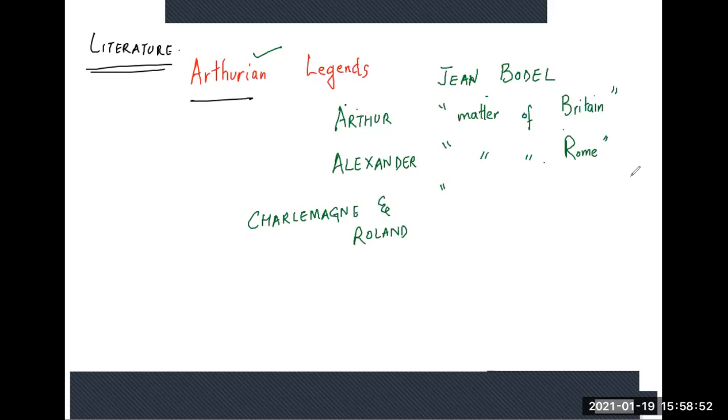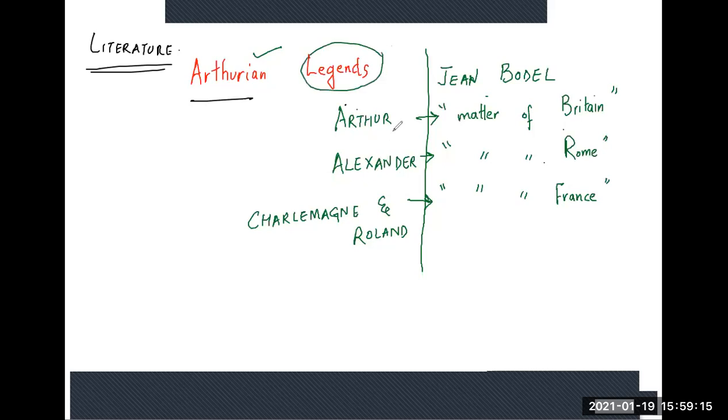These stories came from France itself. And Jean Bodel calls it the Matter of France. So these are the heroes and the places where you find similar stories being written around similar legends.